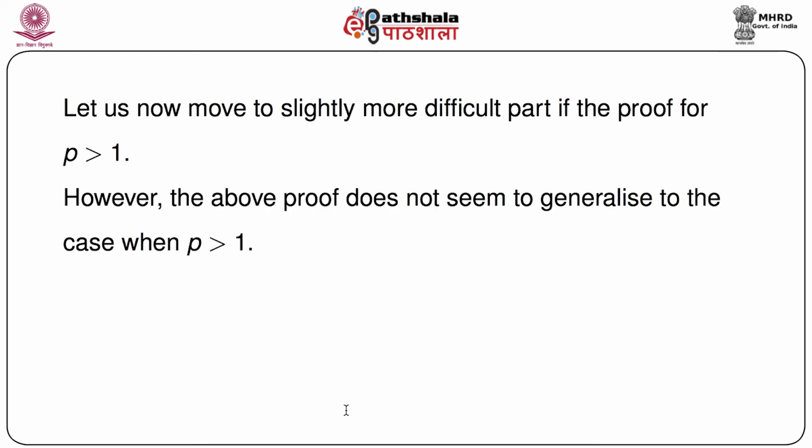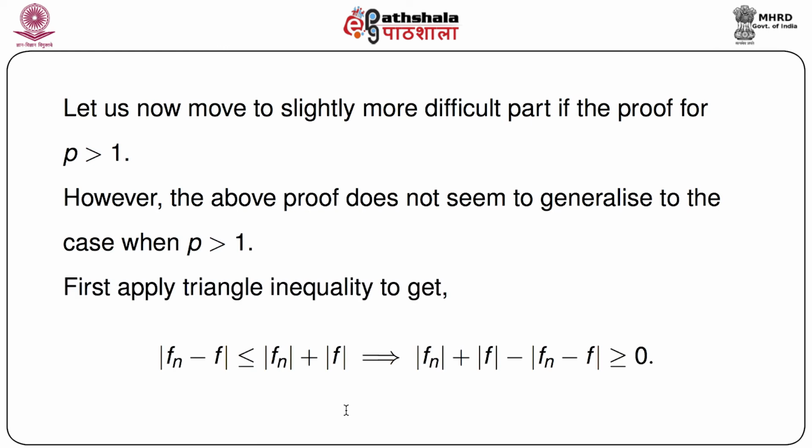The only problem is that the proof which we have just done for p equals 1 is very difficult to generalize to the case p greater than 1.